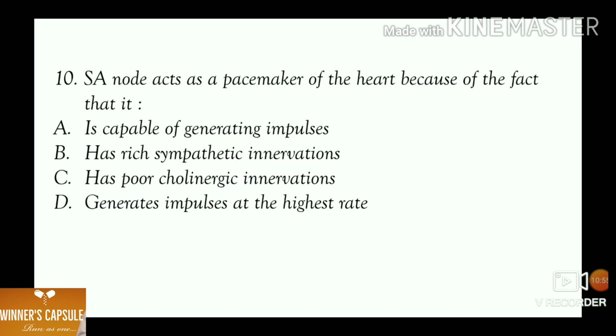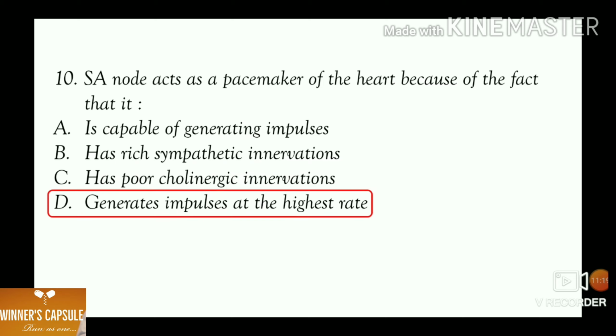10th one, SA node acts as a pacemaker of the heart because of the fact that A. is capable of generating impulses, B. has rich sympathetic innervation, C. has poor cholinergic innervation, D. generates impulses at the highest rate. Answer is option D, generates impulses at the highest rate. So SA node acts as a pacemaker because it generates impulses at the highest rate.